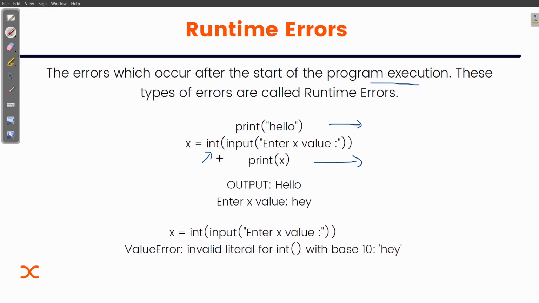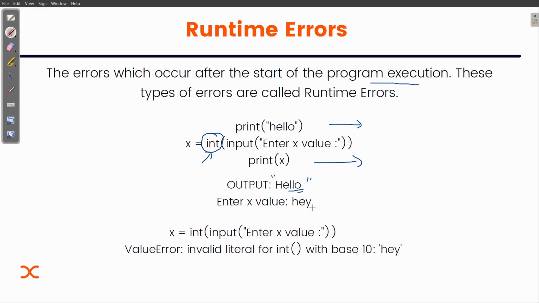Suppose now I run this code. There will be no syntax error, so obviously this code will be executed, and then you enter some value of x. Now the user by mistake entered a string kind of value, and what we actually needed was an integer type of value. That's causing the problem. Although our syntax is correct and everything is fine, the problem is with the input.